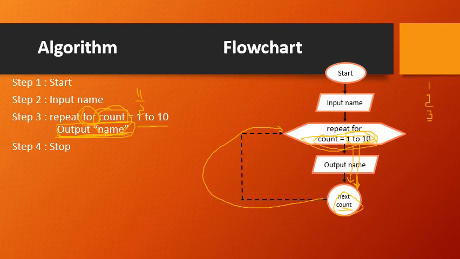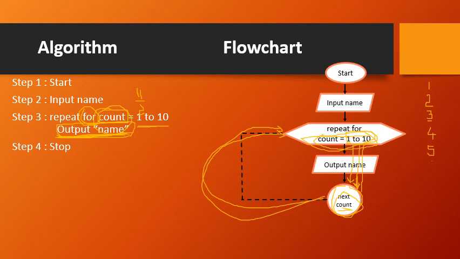Once that is done, take the next possible value of count. The next possible value of count is 4. Then again come back and do the verification at the repeat for. Is this count value, 4, lying between 1 to 10? Yes, absolutely. The condition is true. Then again do the output name. Display the name for the fourth time and take the next value of count. The next value of count will be 5 here, so for the 5th time it is going to do it.